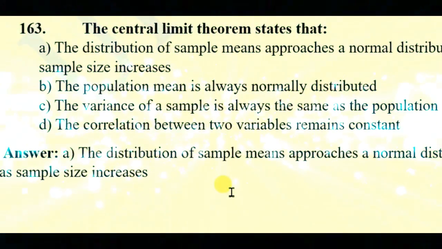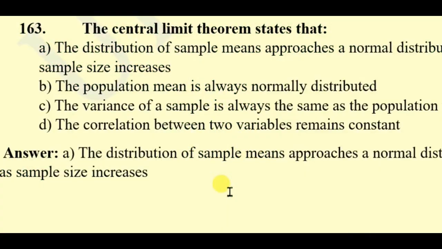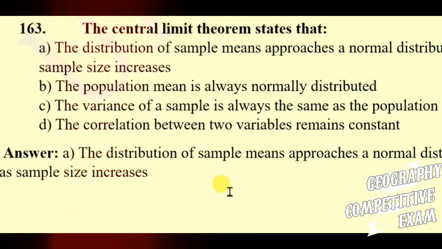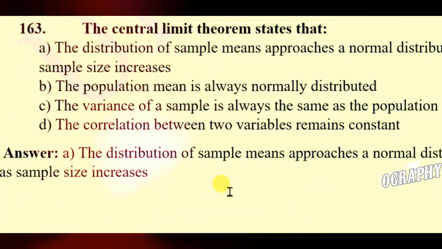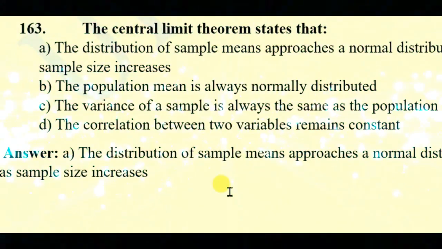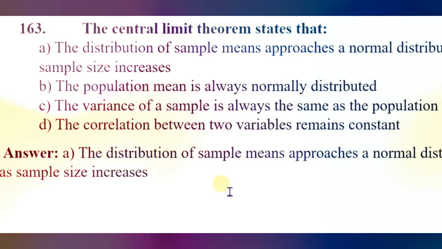Question 163. The central limit theorem states that the distribution of sample means approaches a normal distribution as sample size increases. The population mean is always normally distributed. The variance of a sample is always the same as the population variance. The correlation between two variables remains constant. Here the right answer will be that distribution of sample means approaches a normal distribution as sample size increases.